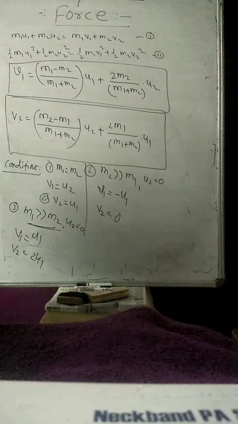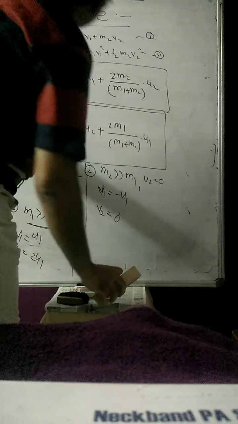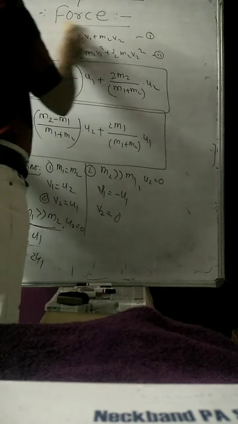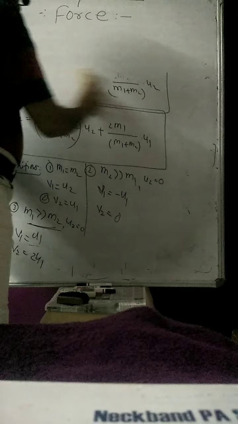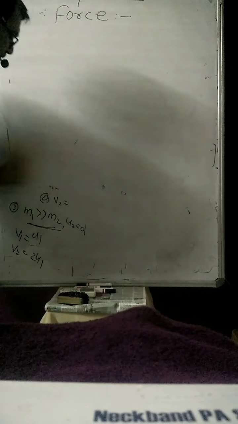Once you have got these things, the next point we want to learn is the elastic collision in the two-dimensional case. Okay, this was the one-dimensional case, along the same straight line. Now we want to learn the collision in the two-dimensional case. That we also want to discuss and learn. So children, now let us study that too.